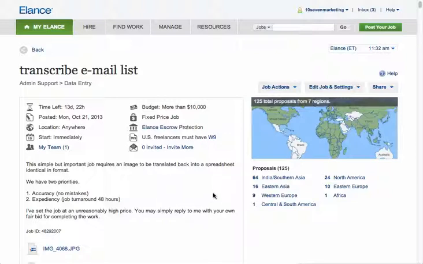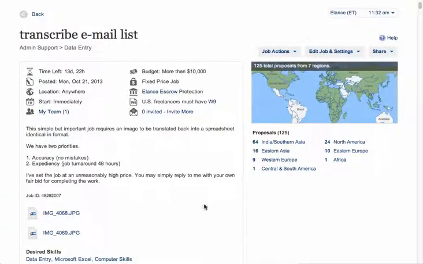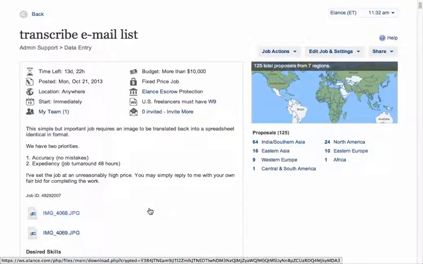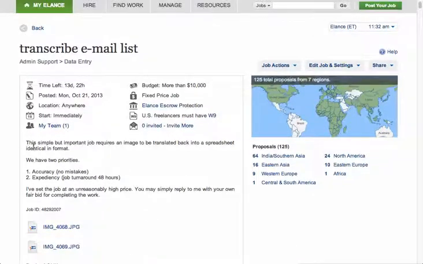So what I want to do is make sure that you get the leg up on anybody who is your competition or fighting for the same job that you are. Here's an example of a job that I posted, a little bit over 24 hours ago, and you'll see that I have 125 responses from all over the world, and this is typically what I see in Elance. I posted a simple job. It's just a simple front and back document that needed transcribed. It's a spreadsheet that has a name and email address, in printed form, and I needed to transfer it to a digital format.